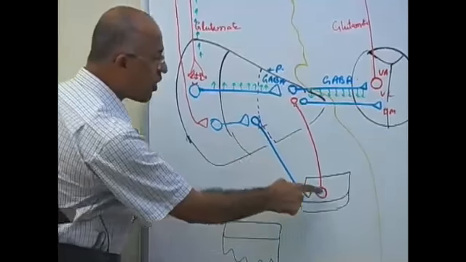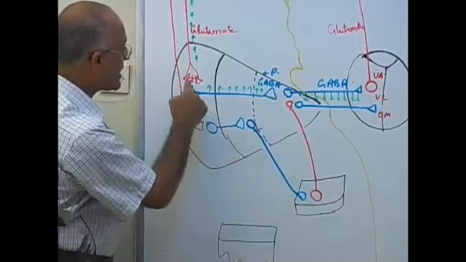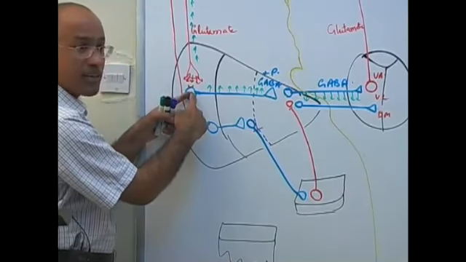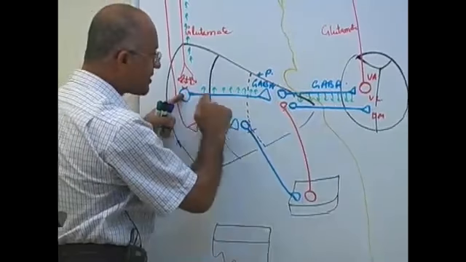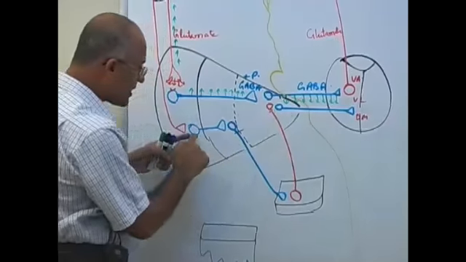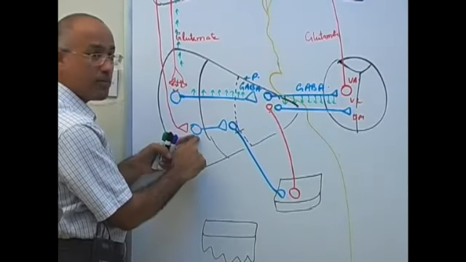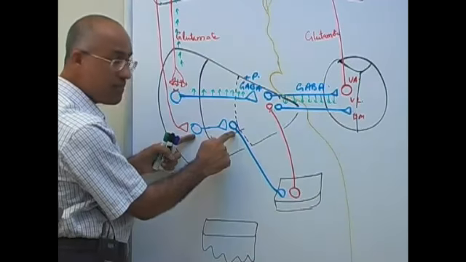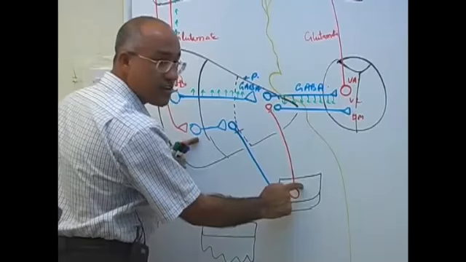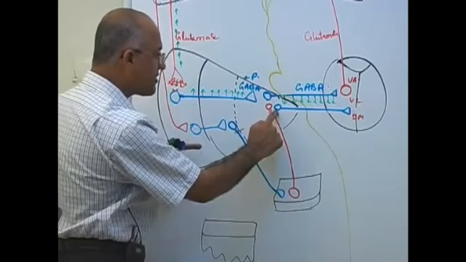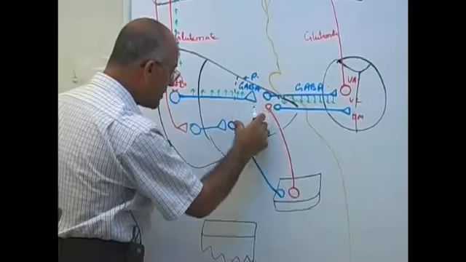Now, this pathway involves an extra loop. Here the fibers are going from striatum directly to globus pallidus internum. So this pathway was the direct pathway. Here the fibers are going from striatum to globus pallidus externum, via the subthalamus, to the globus pallidus internum, right?